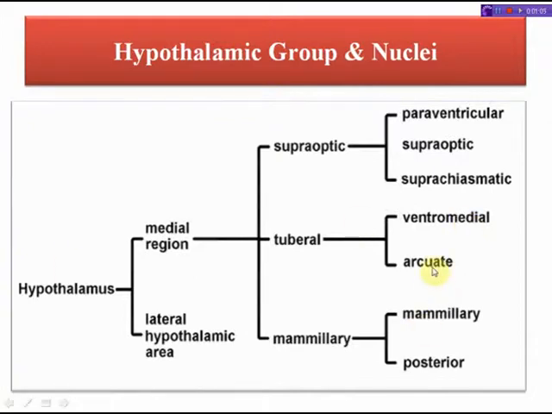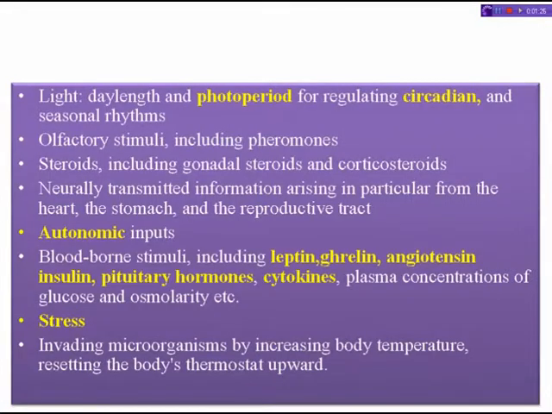Arcuate nuclei help to release luteinizing hormone releasing hormone. Mammillary nuclei increase memory. And posterior nuclei increase blood pressure, pupillary dilation, and shivering. So these are the hypothalamic groups and nuclei of the hypothalamus.